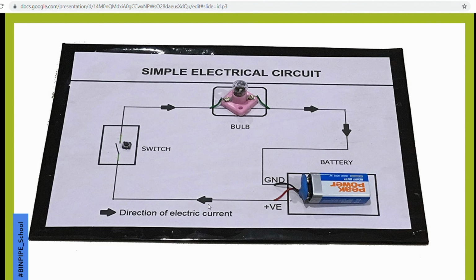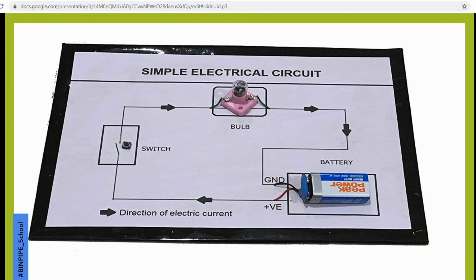So here you can see in this circuit there is a switch, there is a bulb, and there is a battery, a source of electric current, and even the path. Here the conductors are not shown, but this child who has done it has concealed the conductors under this paper, so that is why they are not visible.